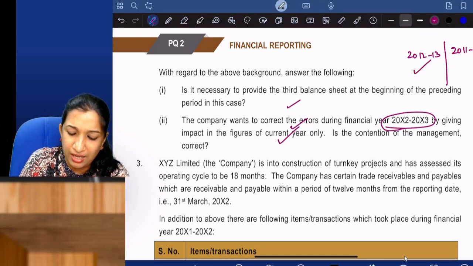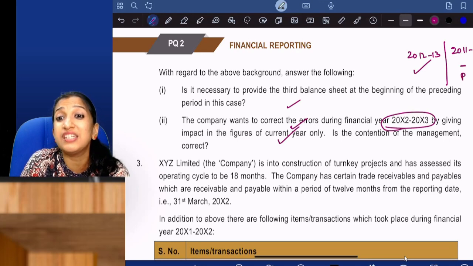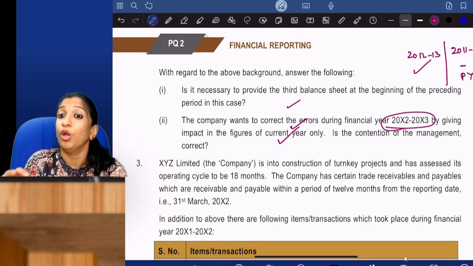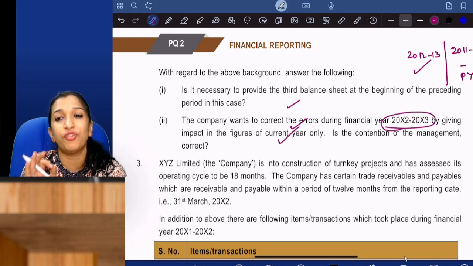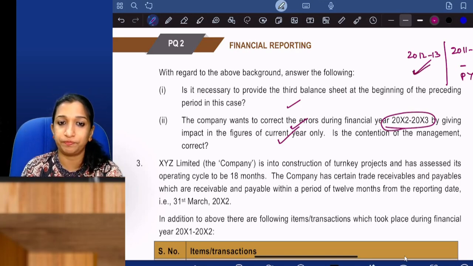Are they required to adjust the previous year? Of course, previous year correction should be done. No need to prepare the third balance sheet. That's it. Correction should be done for the previous year, but no need to prepare the third balance sheet.